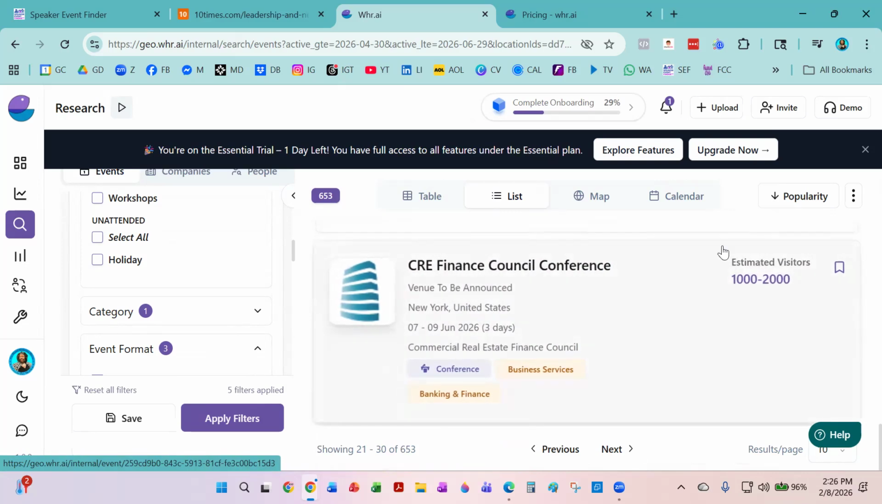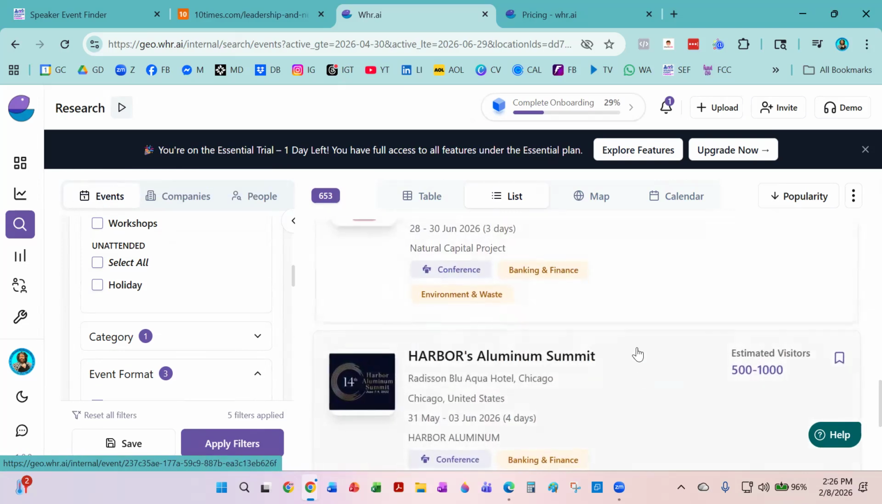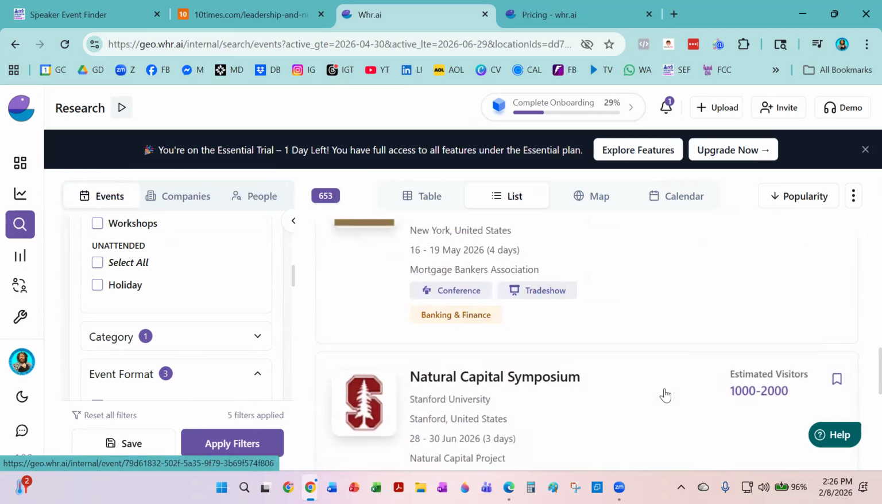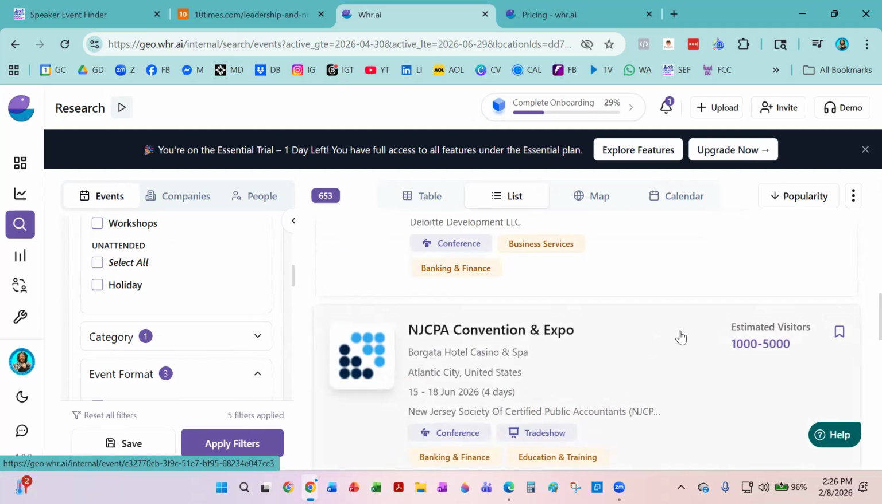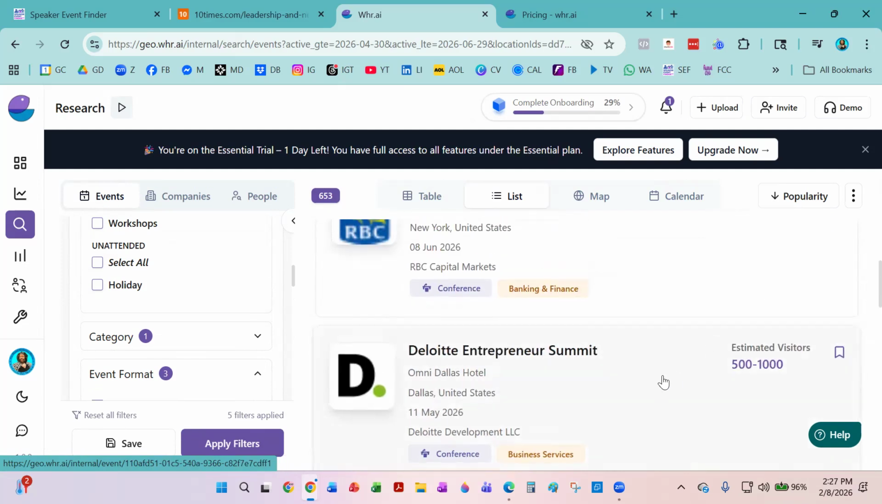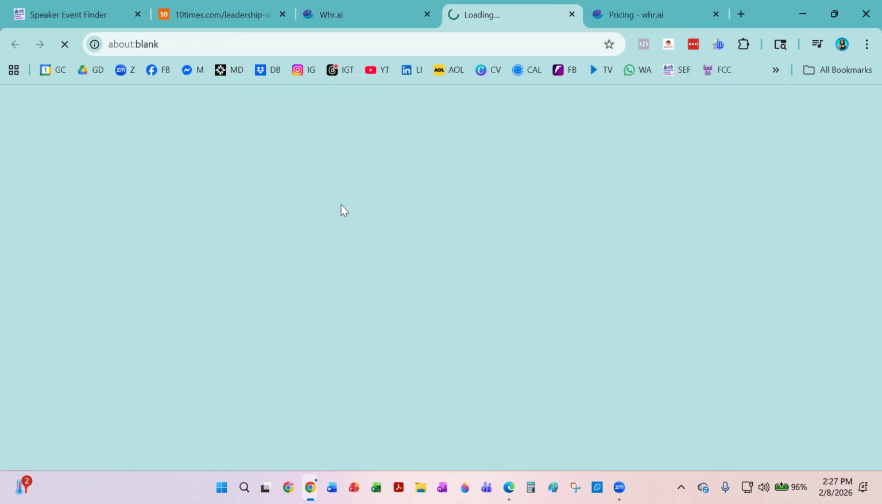Nope. Finance Council, aluminum, capital markets. That's Mortgage Bankers Association, Atlantic City, Entrepreneur. This sounds something up my alley. Estimated visitors 500 to 1,000. It's May 11th. So let's click on this.